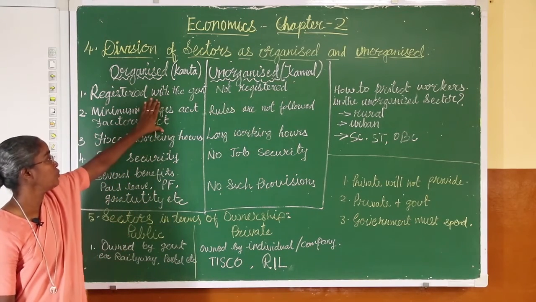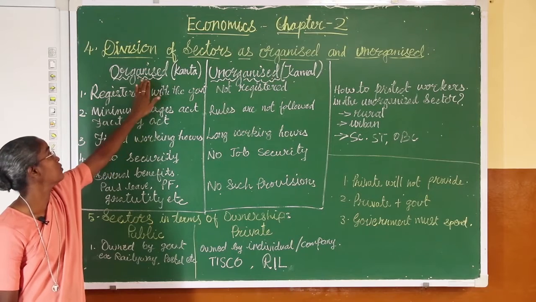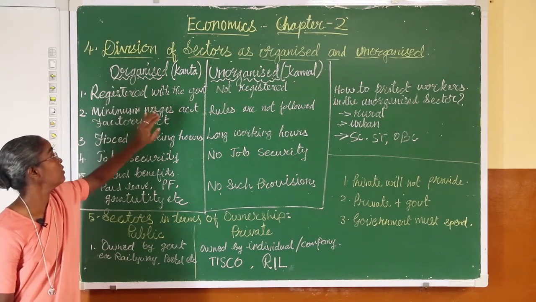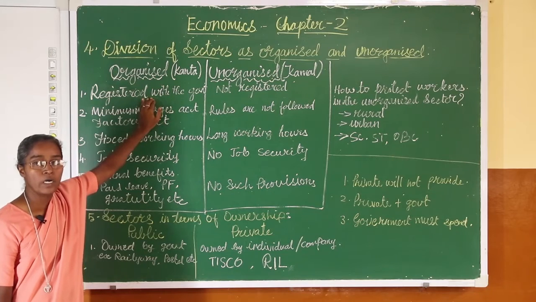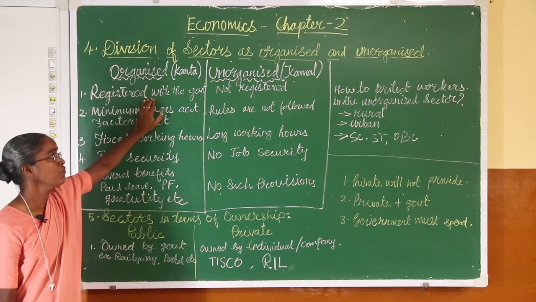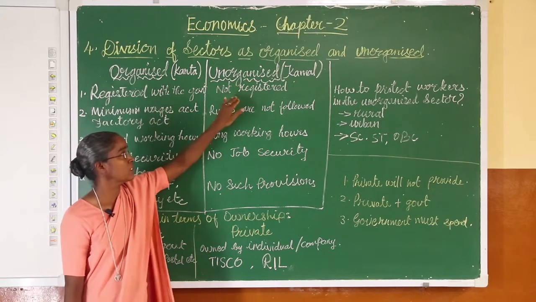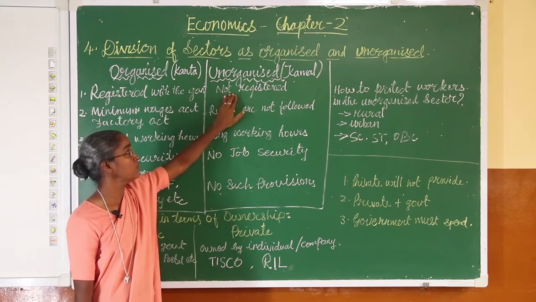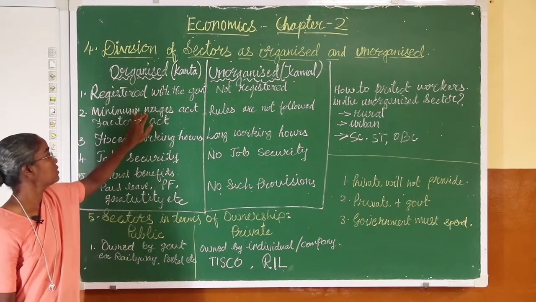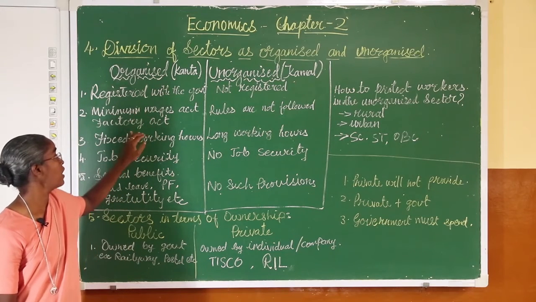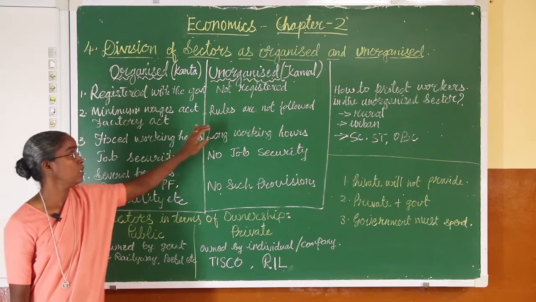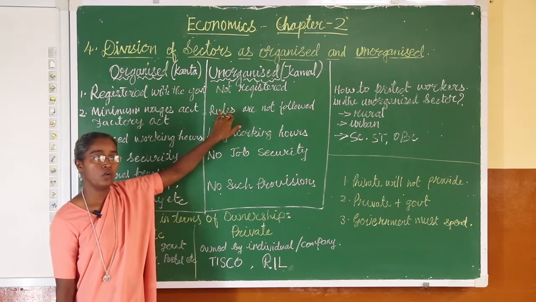First of all, when we speak about the organized sector, it is registered with the government. When we speak about the unorganized sector, it is not registered with the government. And the second thing that we see here is that the Minimum Wages Act and Factory Act are followed. Here these rules are not followed.